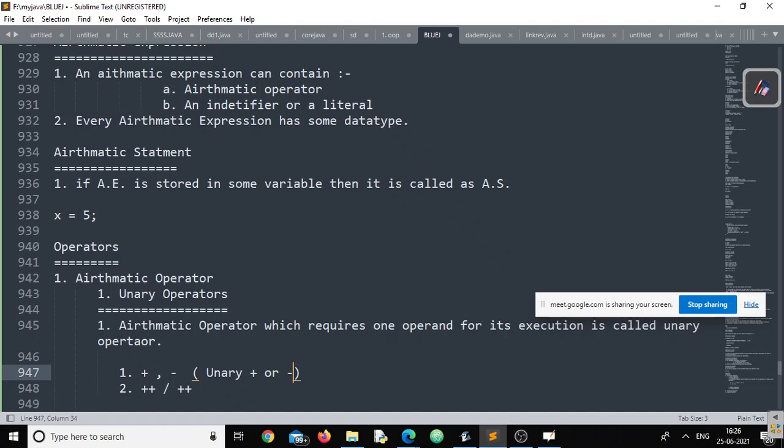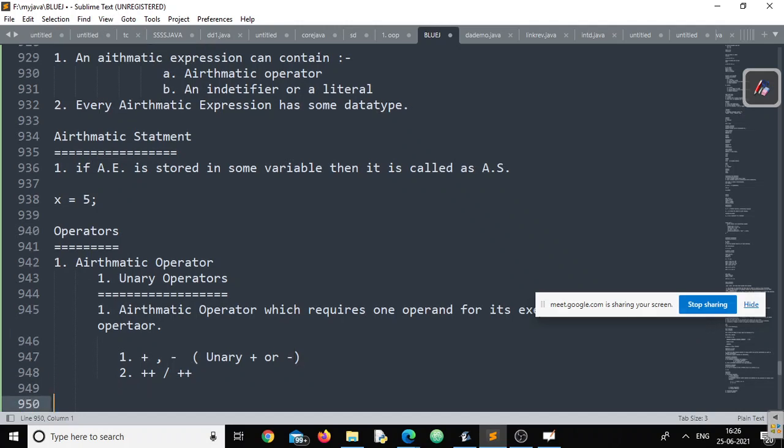If I only pronounce add and subtract, those are binary operators. Clear? Yes, sir. Okay. Unary plus takes one operand. We'll go through how it behaves and how we can calculate using this operator. Things are very simple, right? We'll talk about unary plus or unary minus.